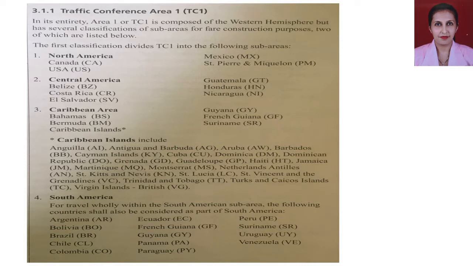So these names of the countries, if you go on Google and search for the world map, you will get a better idea which countries come under which sub classifications or which subheadings. So that will help you out when you do global indicators and the journeys.